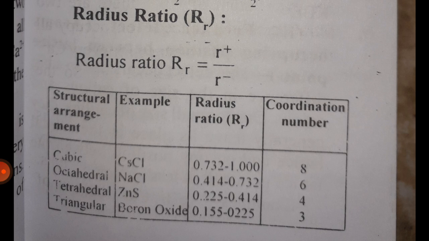Octahedral structural arrangement. Example, sodium chloride. Radius ratio is 0.414 to 0.732. Coordination number is 6. Structural arrangement tetrahedral. Example, zinc sulfide. Radius ratio is 0.225 to 0.414. Coordination number is 4. Structural arrangement triangular. Example, boron oxide. Radius ratio is 0.155 to 0.225. Coordination number is 3.